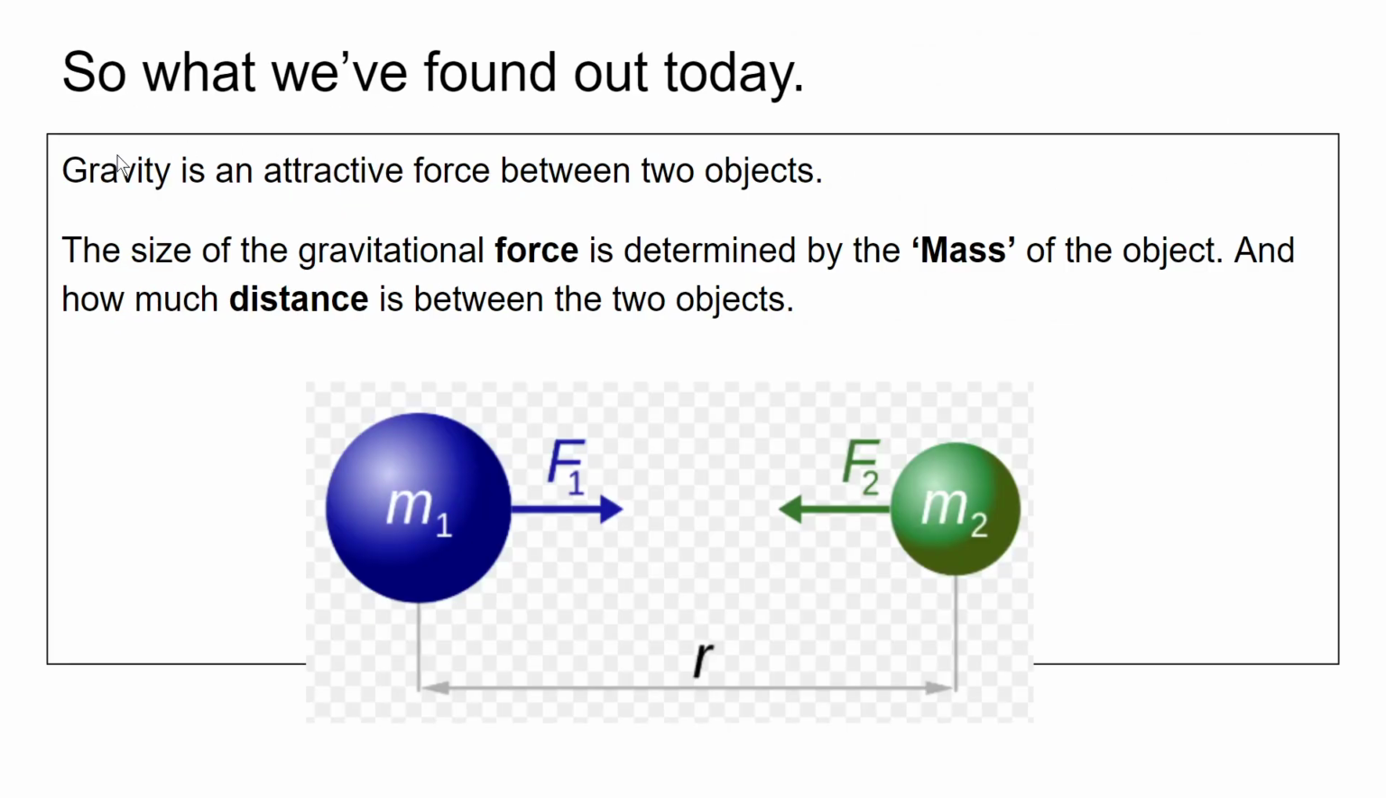So, gravity is an attractive force between any two objects. The size of the force is determined by the mass of the object. So how much mass, or how many atoms, or how heavy this object is. Okay? It's also determined by how much distance is between two objects. Okay? If they're close together, gravitational force is a lot stronger, and if they're further apart, the gravitational force is weaker.